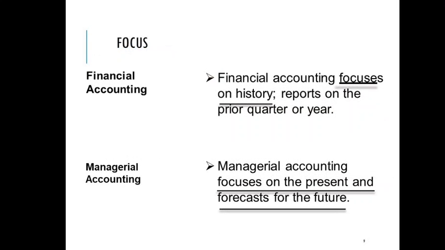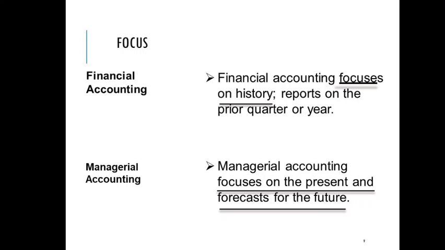What is the focus? Financial accounting focuses on history, reports on the prior quarter or year. Because in financial accounting, we prepare the accounts after everything is done. At the end of the year, we generally prepare accounts.